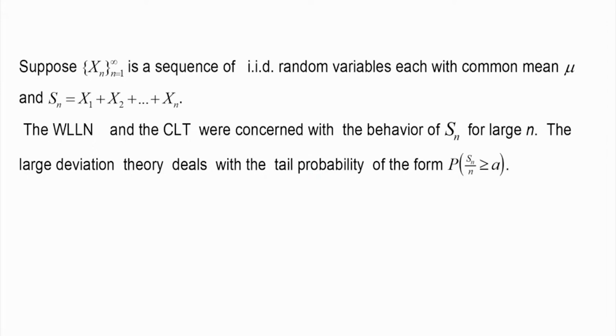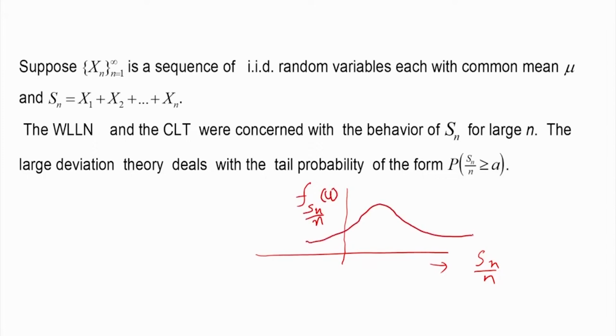They are concerned with the behavior of Sn for large n. Now this large deviation theory deals with the tail probability of the form probability Sn by n greater than or equal to a. Suppose, in the continuous case, this is Sn by n and this is f of Sn by n, the PDF, maybe some distribution like this.